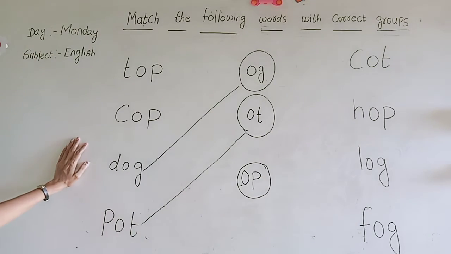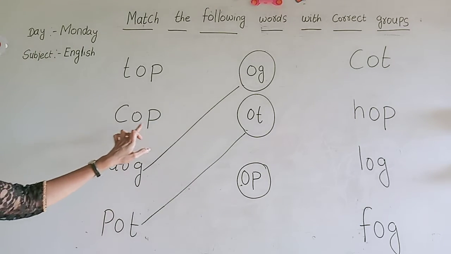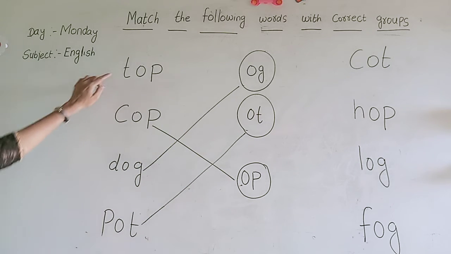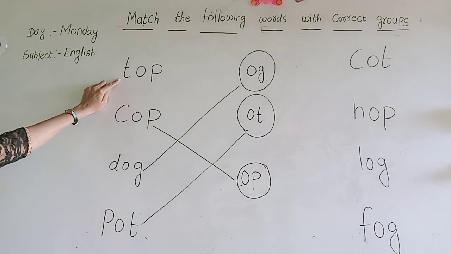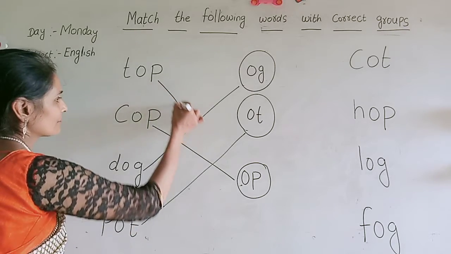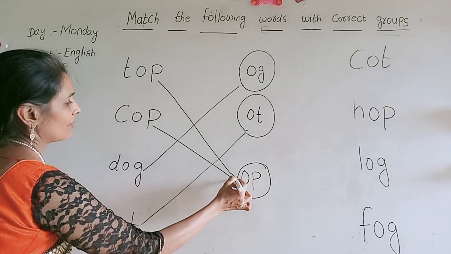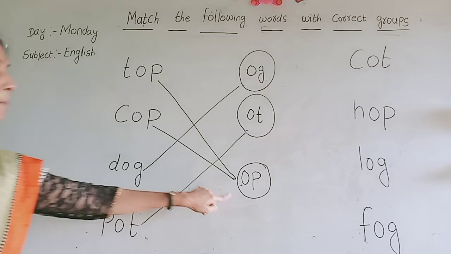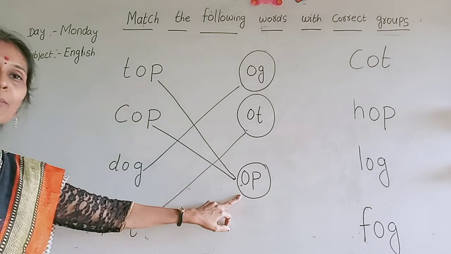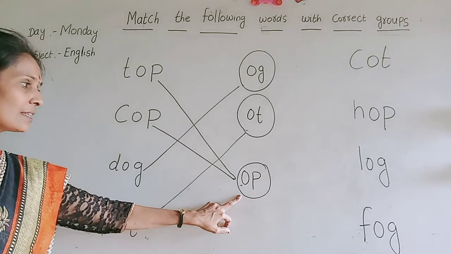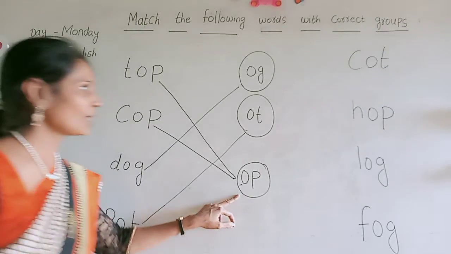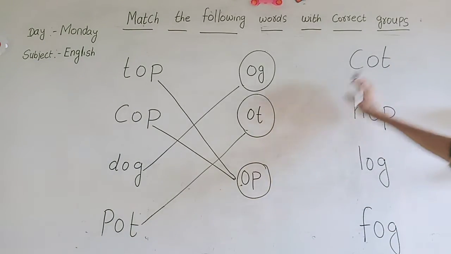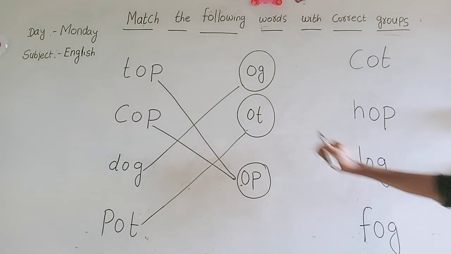Yes, where is it, beta? C-O-P, cop. And T-O-P, top. Both the words will match this O-P group. Okay? Now, the same way, you have to match with this group also, beta.